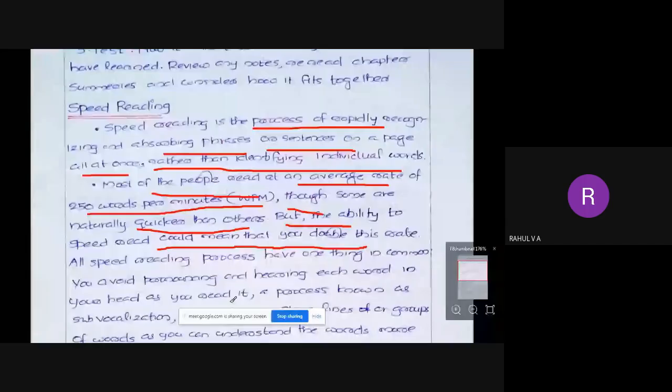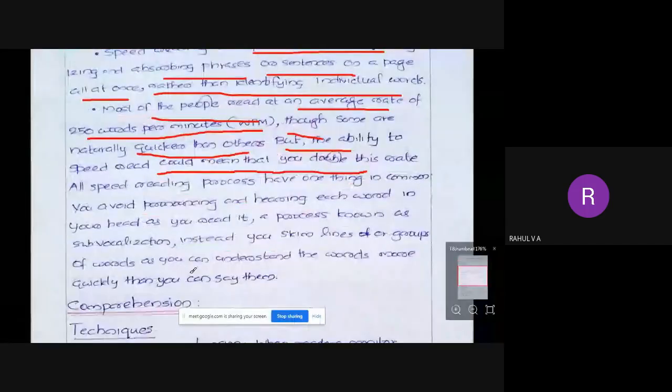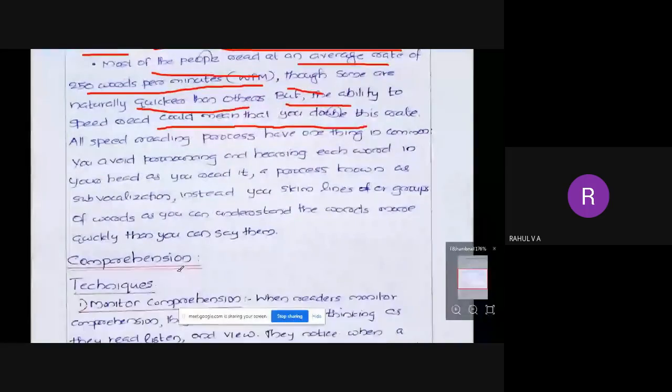Okay, so that is the important concept about speed reading. All speed reading processes have one thing in common: avoid pronouncing and hearing each word in your head as you read it, a process known as subvocalization. Instead, you can skim lines or groups of words, as you can understand the words more quickly than you say them. Okay, no need to read everything.